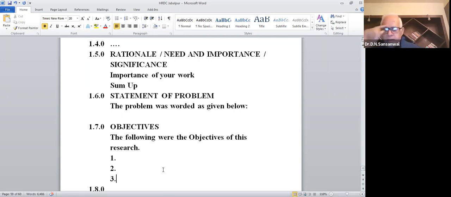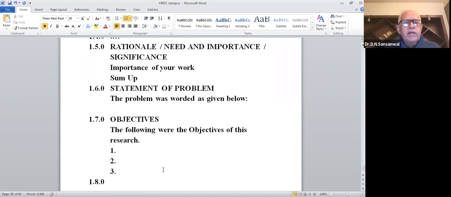Okay? Now, if you are conducting a research which is purely qualitative in nature, then after objectives you should write delimitation. I'm not saying limitation, because each research is conducted under certain limitations.